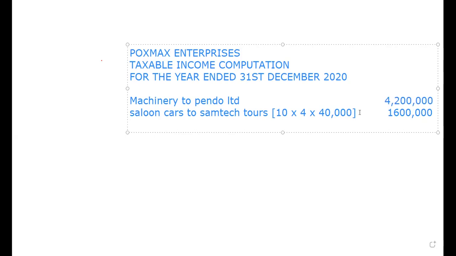Next, we are told at the end of the 4 months, Samtech tours returned 4 salunkas and renewed the lease for the others for an additional 3 months at a discounted pay by 90%. There were 10 salunkas.